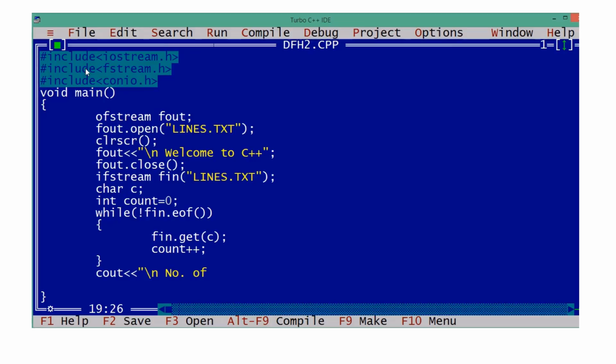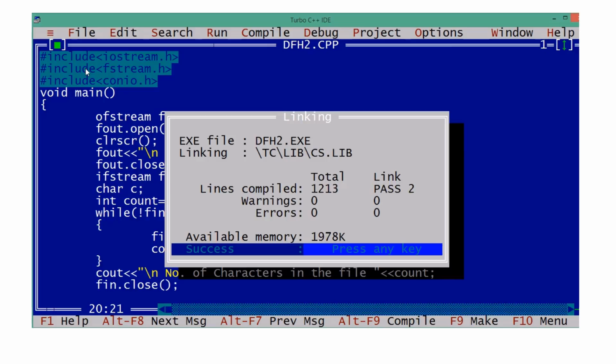So, the number of characters in the given file. In the given file, how many are there? Count the number of characters. After finishing our work, what are we supposed to do? Whatever file we have used, that is to be closed. Right? So now it is successful.